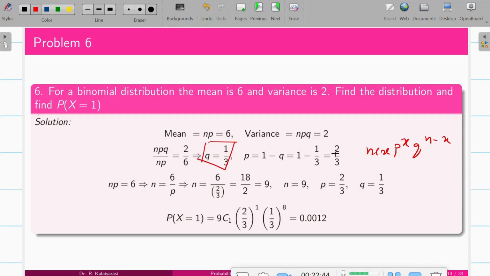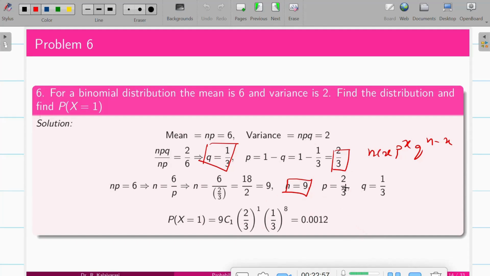Once we found q, we found p, and based on npq we can find n. Substitute these things to find the value of n, so n is equal to 9. So we know all three parameters. Your binomial distribution will be this, and you have to find P of X equal to 1. Substitute it, and on simplification you will get 0.012.